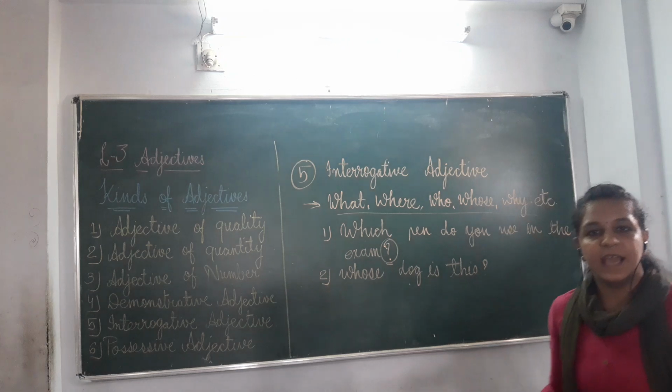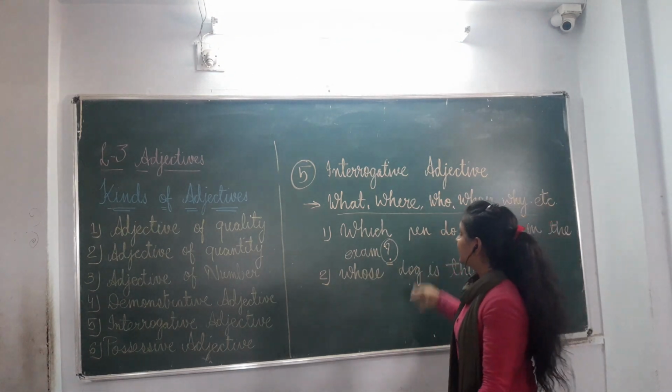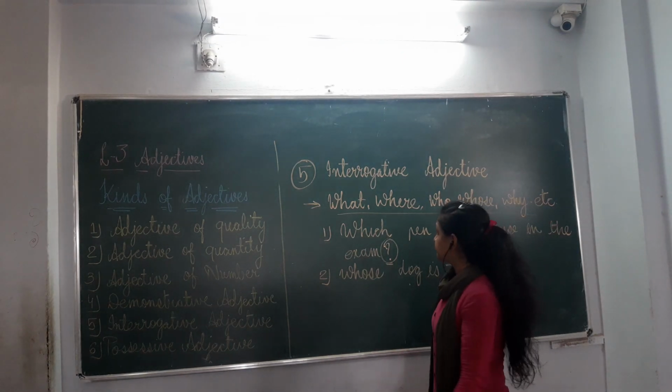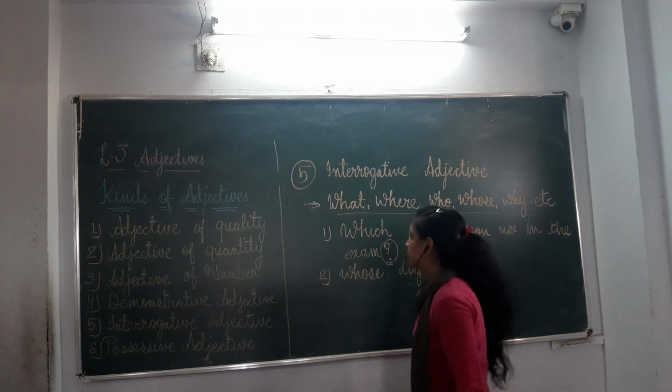Again, the same rule will be applicable to interrogative adjective also.